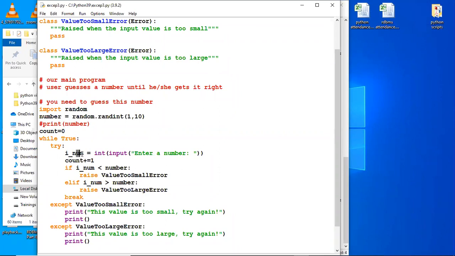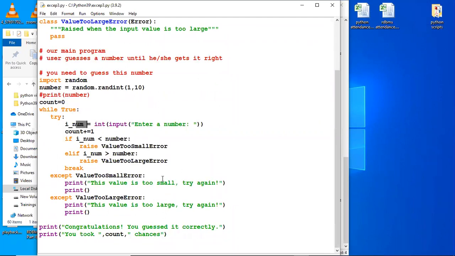So this number we are inputting. All right, so this is matched with this number. If it is less than that number, we raise value too small error. So when we raise this exception, we have written here except value too small. This is our own generated exception. This is not a system defined one, and we print a message in it, this value is too small, so the user is prompted to go for a higher value.